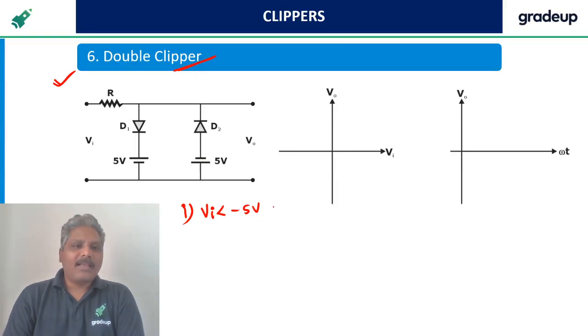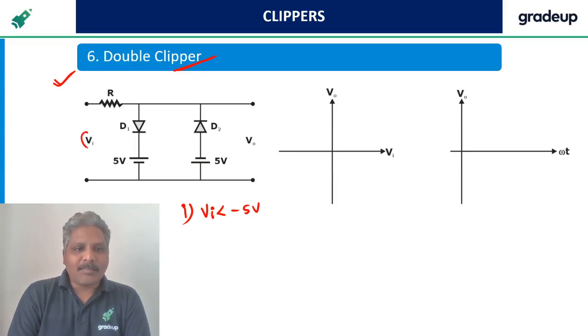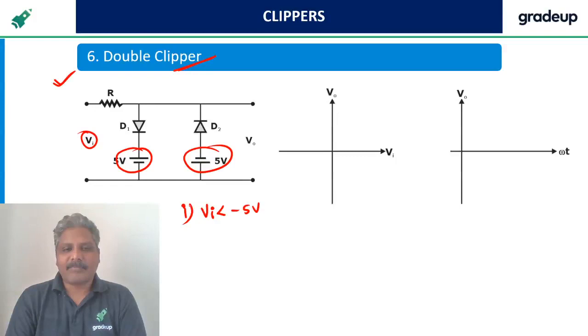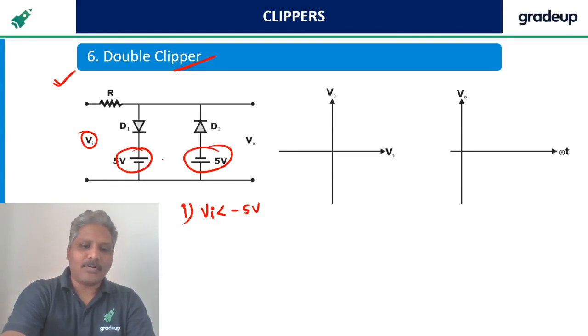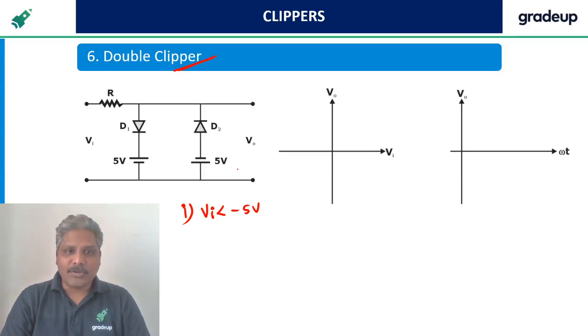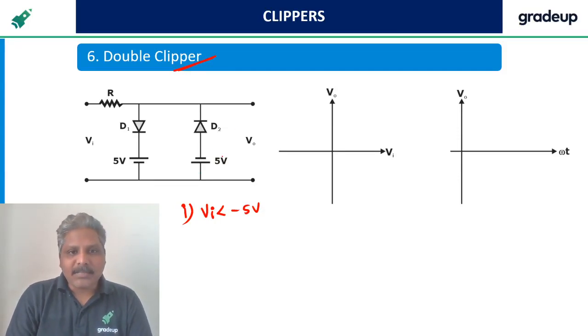See here, input is applied here. 5 volts battery connected here, minus 5 volts battery is connected here. So what is the lowest voltage available in the given circuit? In the circuit shown, the battery lowest available is minus 5, right? That's why case 1 I am starting with minus 5.